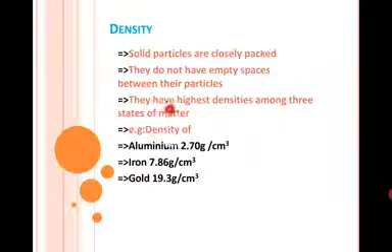That is why they have the highest densities among three states of matter. For example, density of aluminium is 2.70 gram per cubic centimeter. Iron is 7.86 gram per cubic centimeter and gold is 19.3 gram per cubic centimeter.